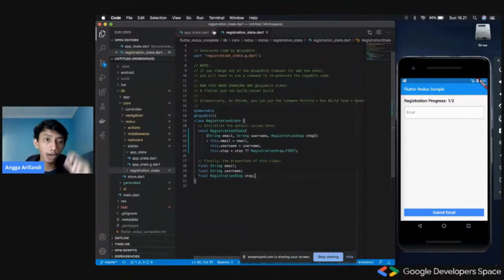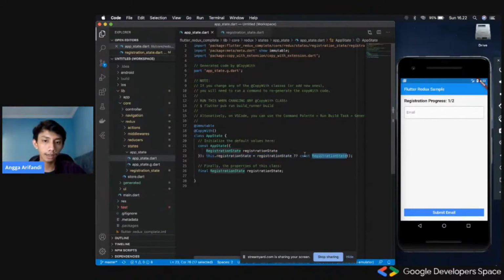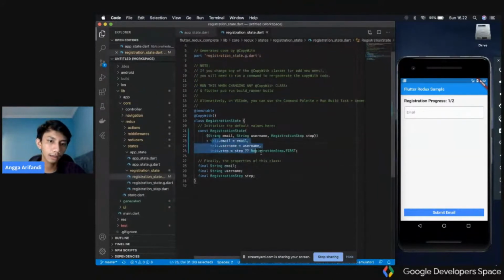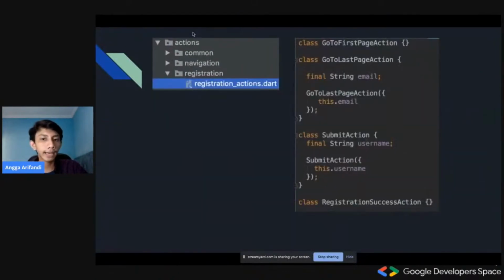And then after that, we would include the registration state inside the app state, and then define the default value for it, which this expression right here would execute. So it would be a null email, and then null username, and then the step would be set into registration step dot first. So that is all for state, I'm sorry.